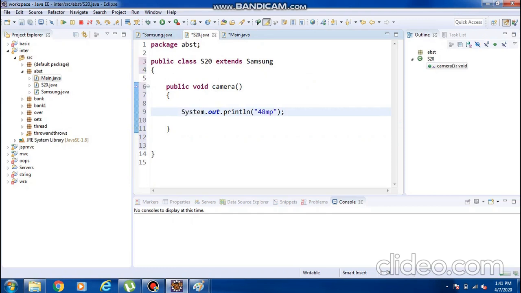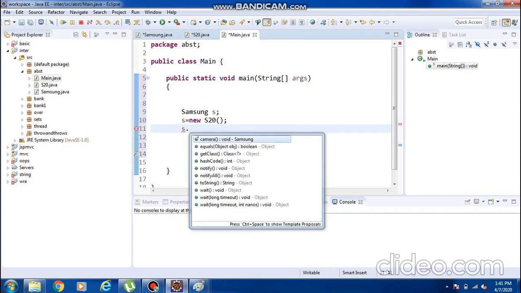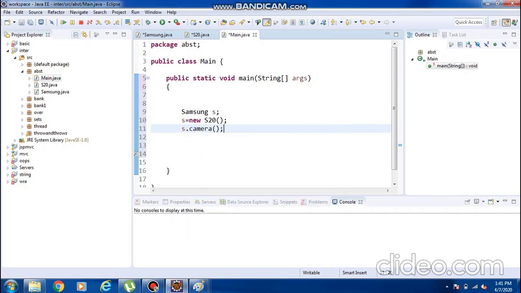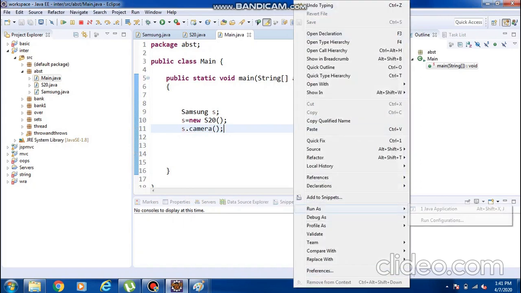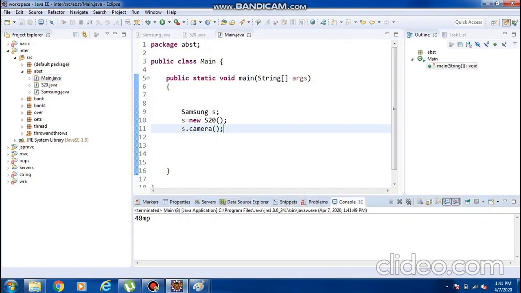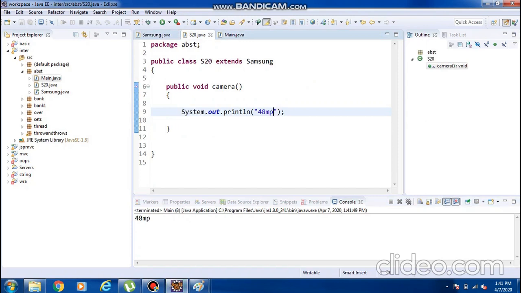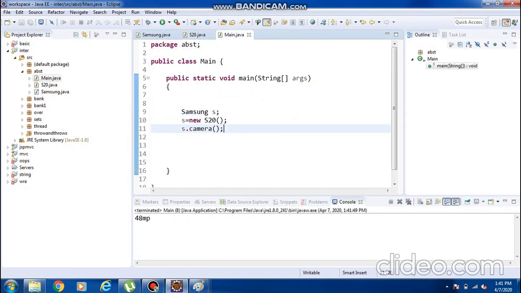How this camera method is performing internally, the user cannot see. The user can always see only the abstract function. So here camera is an abstract function. Now if I run, it will print 48 megapixel camera. So what Samsung camera will do is go and call this internal implementation. Okay, I hope everyone is clear with this.